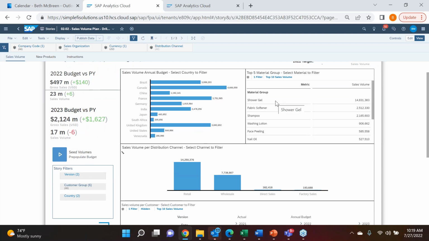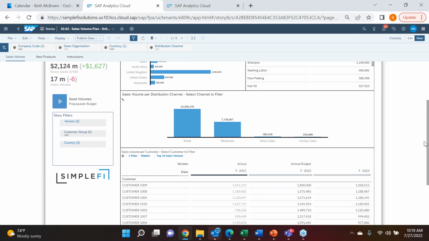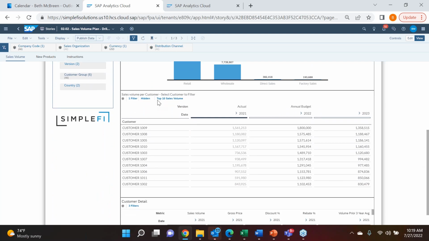I can plan based on more of a dashboard view, where I can say, for a specific customer group, or the particular material groups that I'm working with, I can come in and make changes directly there. I can list here my top 10 customers that I'm looking at for my next year's budget, right?